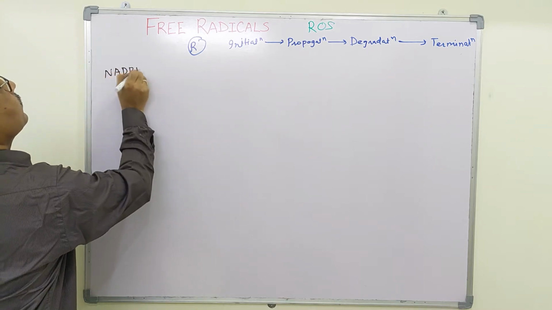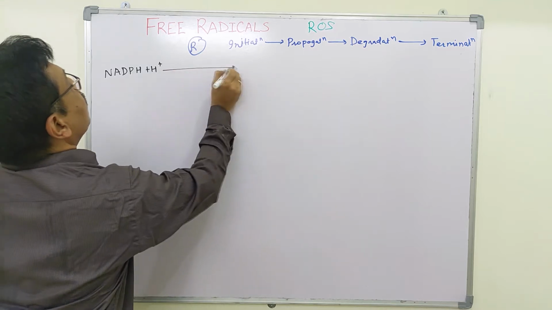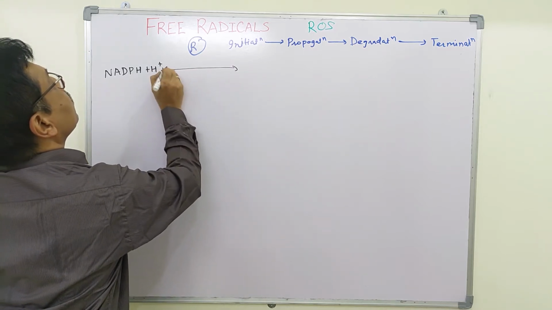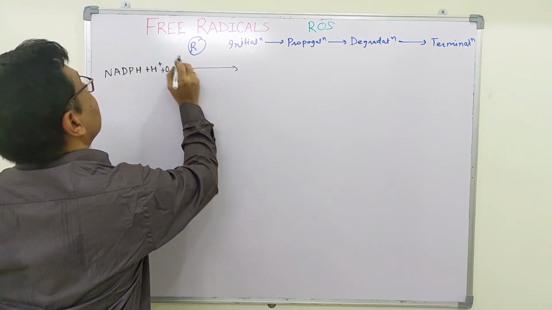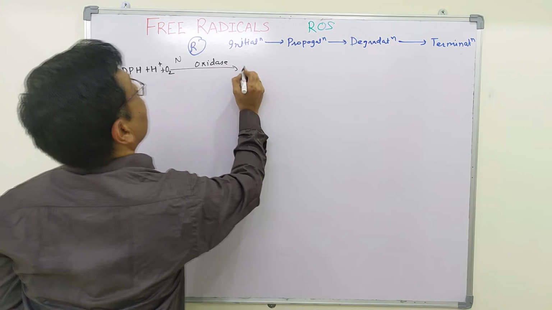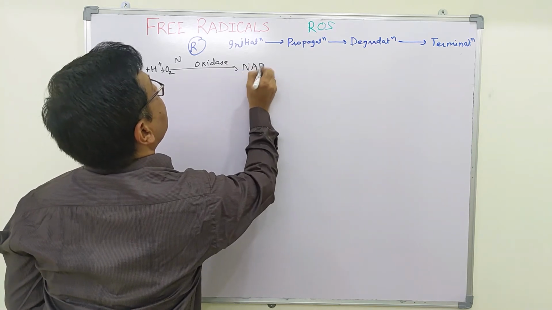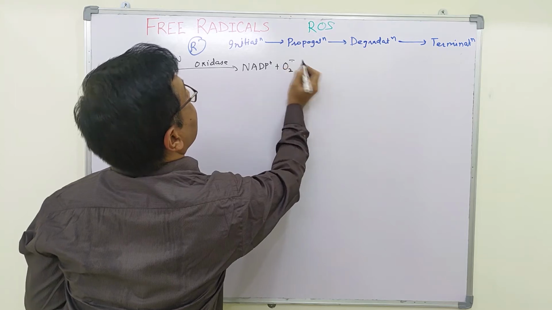NADPH plus H+ plus molecular oxygen, in the presence of NADPH oxidase, will convert into NADP+ and superoxide radical.